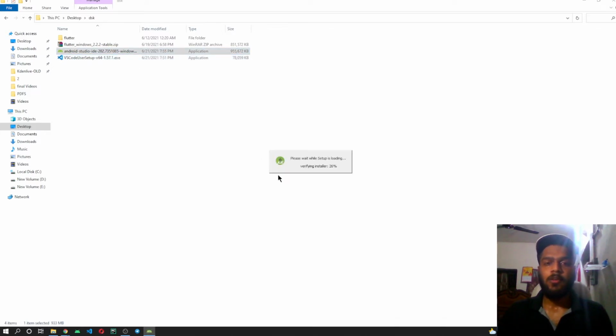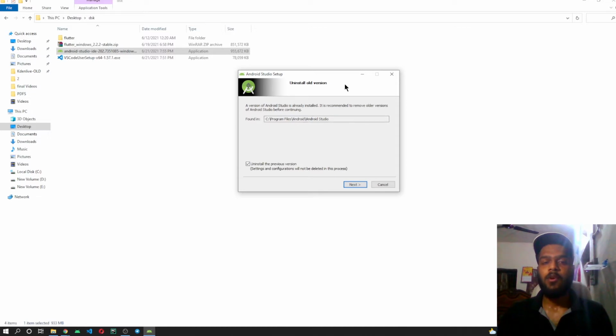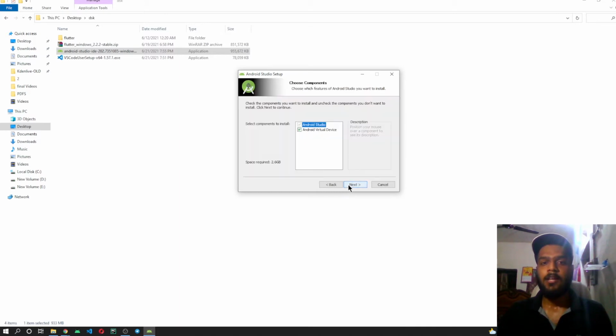Next, for Android Studio, when you double click on it, it will first verify if the installer which you have downloaded is correct or if it has some broken files. Once the verification is done, it will open this particular screen. If you have already installed Android Studio or some other version is already installed, then it will ask you to uninstall the old version. I don't want to uninstall it, so I'll be unchecking this button. You can see over here that it will be storing your files in this directory. Click next to continue. And you can see that it is asking if you want to install only Android Studio or the virtual device as well. I'll be keeping it as default for now.